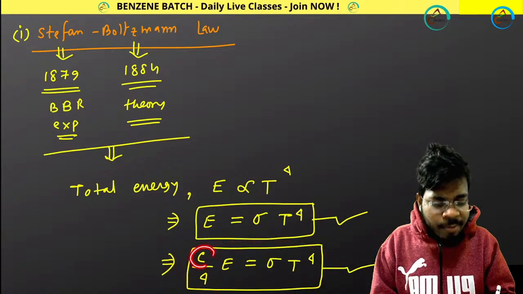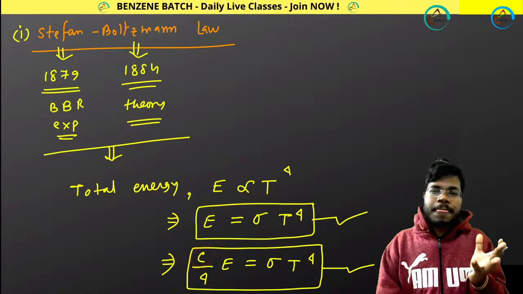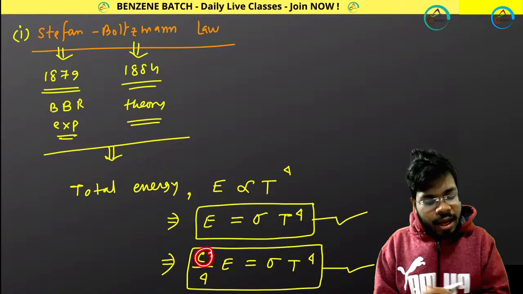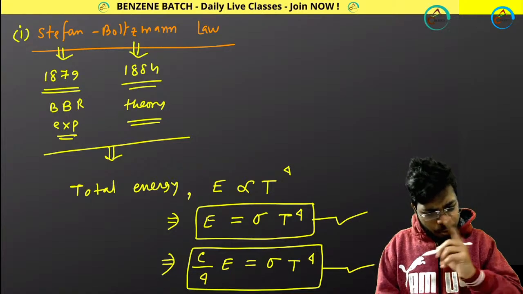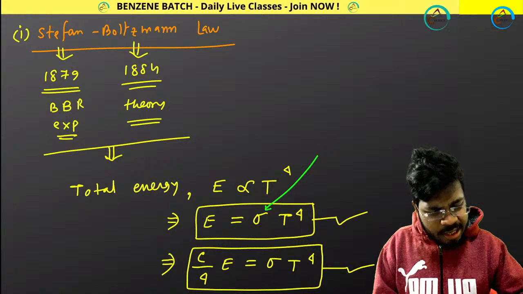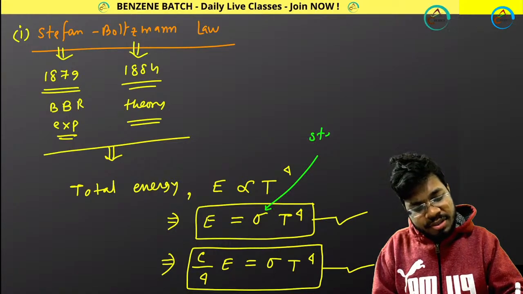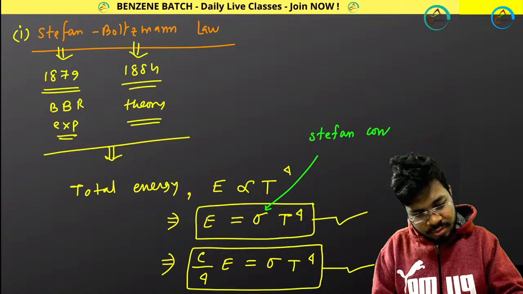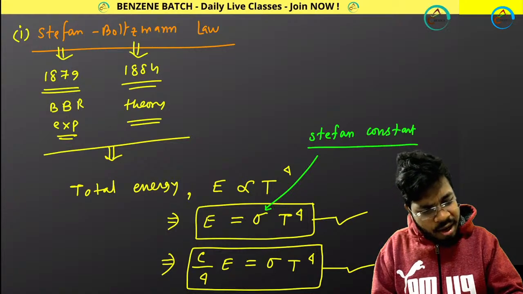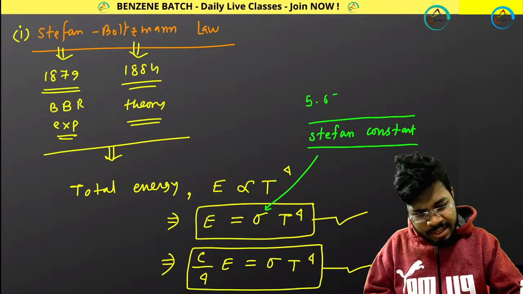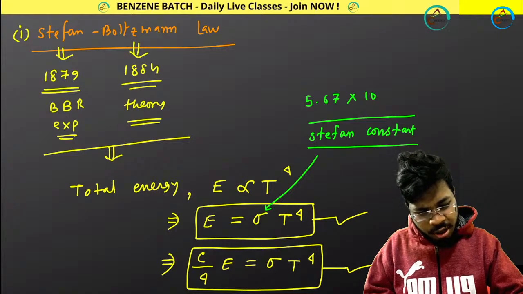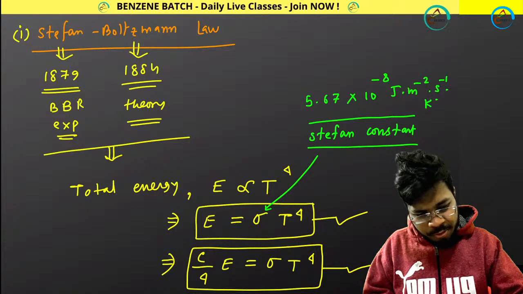So what is c? c is the velocity of light in vacuum. Now what do you mean by this sigma? This sigma is called the Stefan constant, and the value of sigma is 5.67 multiplied by 10 to the power minus 8 joule meter to the power minus 2 second inverse Kelvin to the power minus 4.